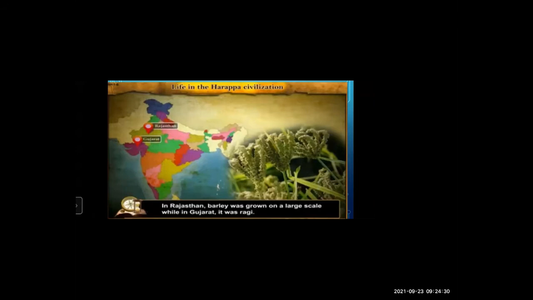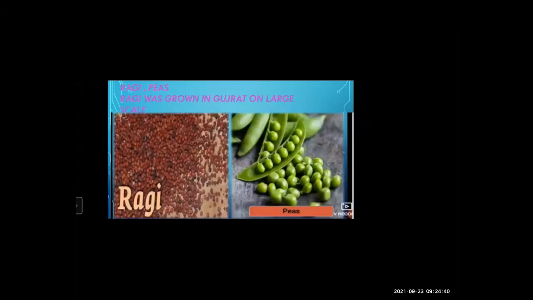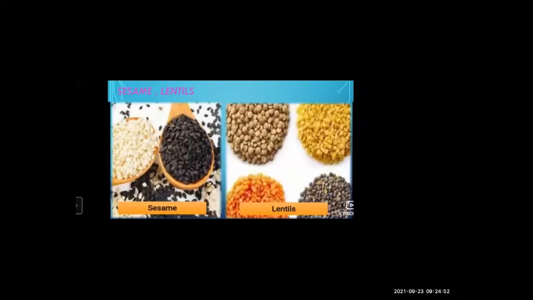But in Gujarat, it was ragi. Ragi is a cereal grass, and we make bhakris of this. This is nachni, we call it nachni. Okay. So you can see the picture of ragi here. Ragi and peas. Ragi was grown in Gujarat on a large scale. Okay. Now sesame and lentils.